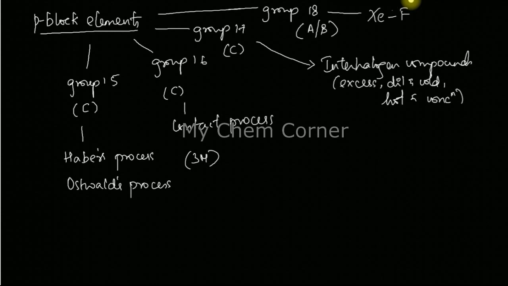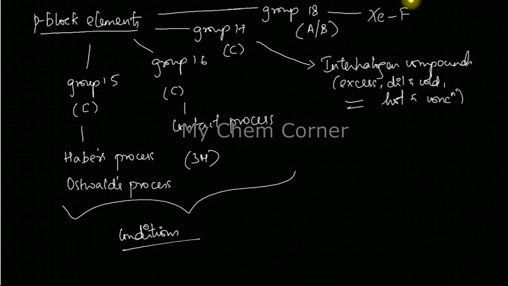So apart from these, what else you need to know under P block chapter is under group 15, 16 and all, those equations, like I've told you here, the ones that have conditions. Okay, just like how you have here hot and concentrated, dilute and cold, those kind of reactions also you need to focus on in group 15 and 16.